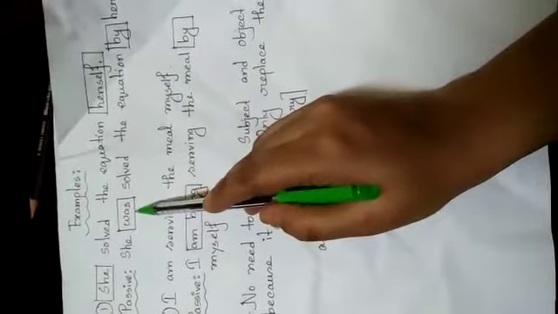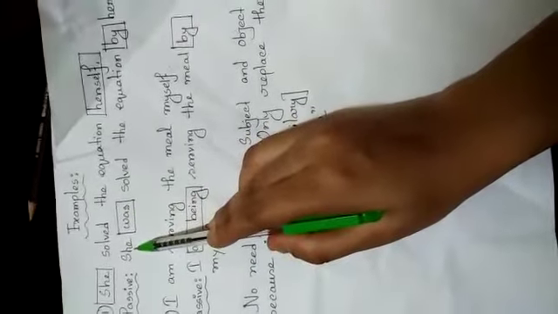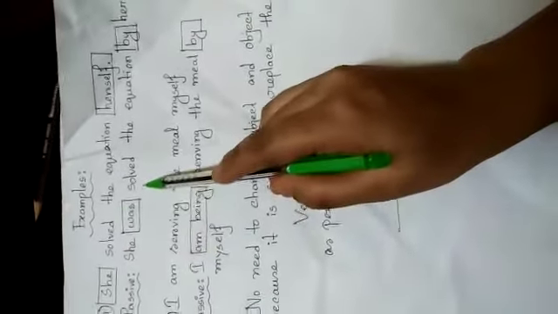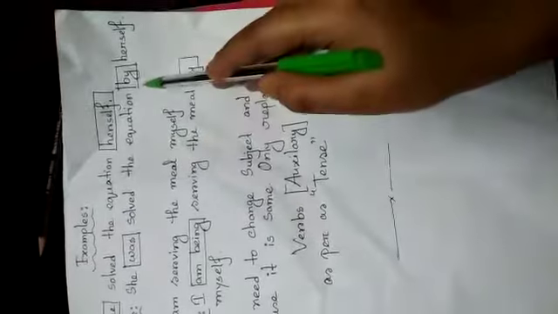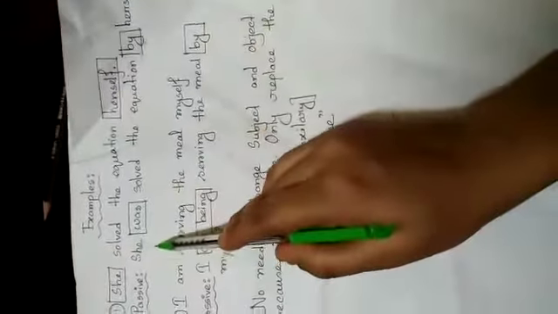With she, were is never used; was is used with she. This verb will be placed by comparing with the subject. Then the rest part will remain unchanged, but before herself, by should be there. That means the answer is: She was solved the equation by herself.